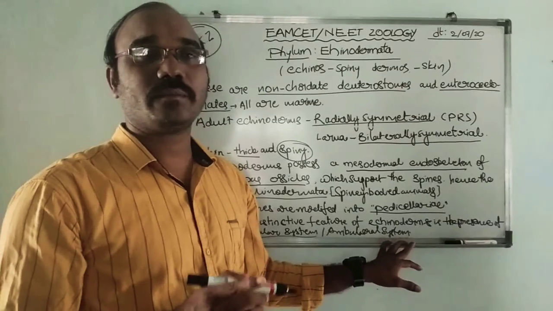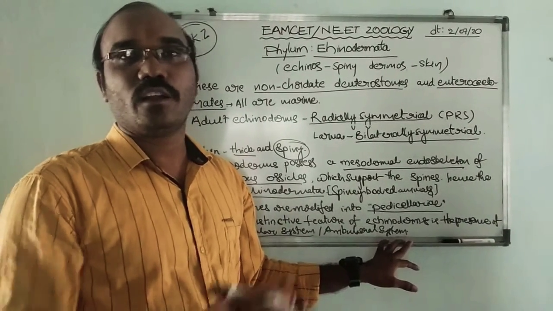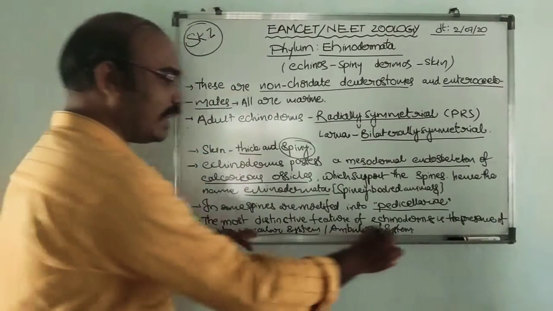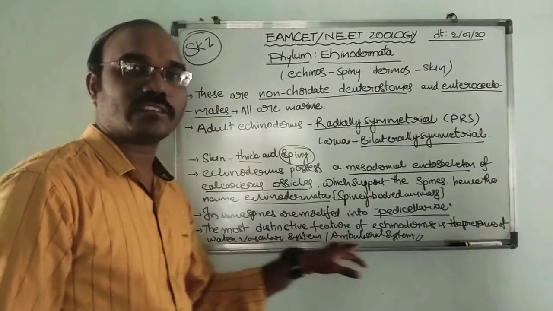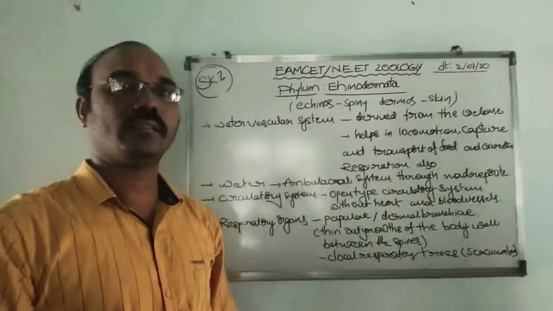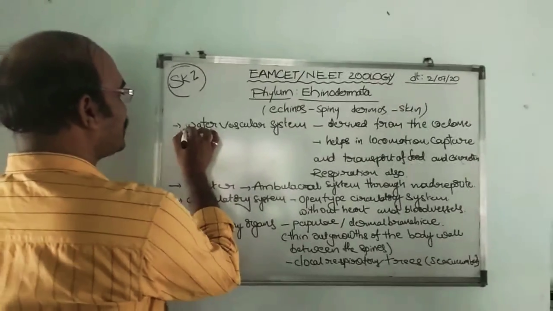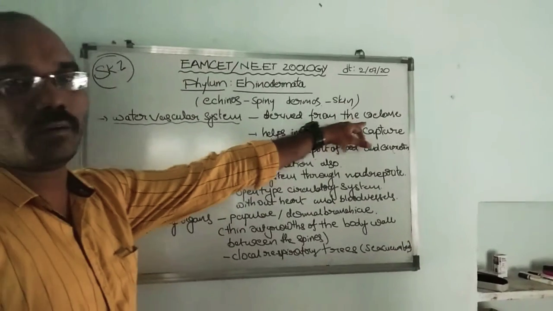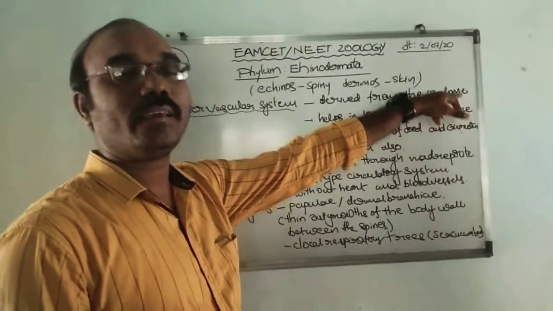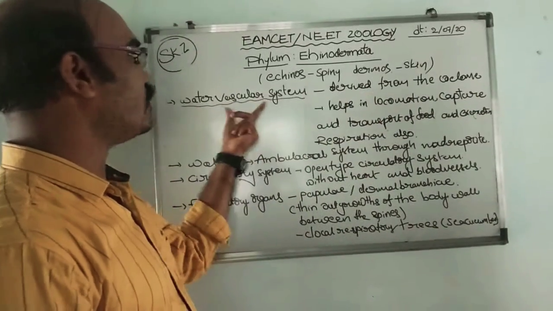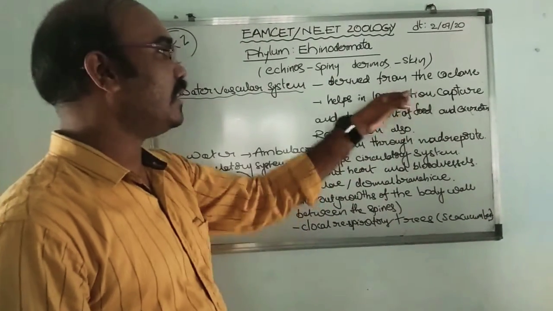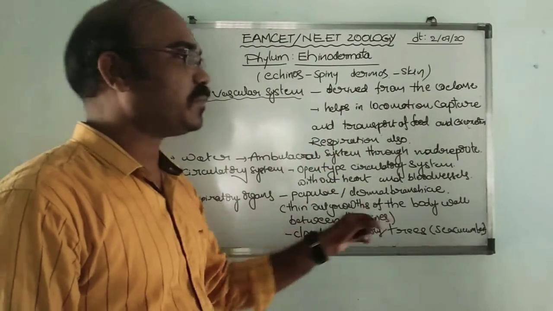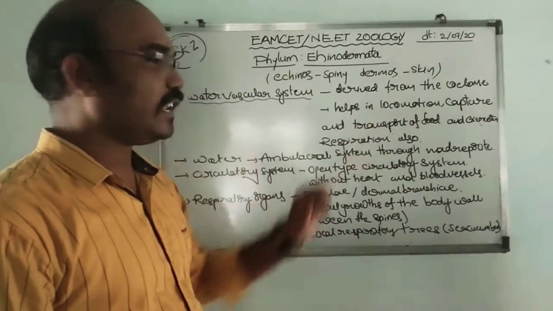This water vascular system is a unique character in echinoderms, not shown by any other invertebrates. It is also called the ambulacral system. This water vascular system is derived from the coelom. What kind of coelom? Enterocoelom. It helps in locomotion, capture of food material, transport of food material, excretion, and respiration also.